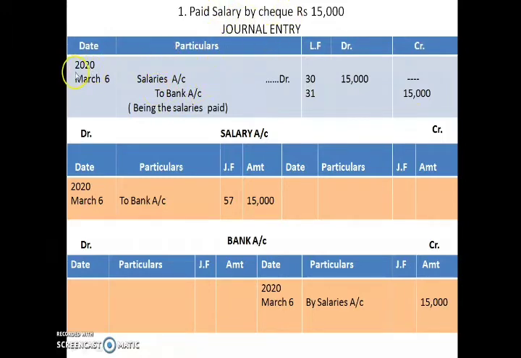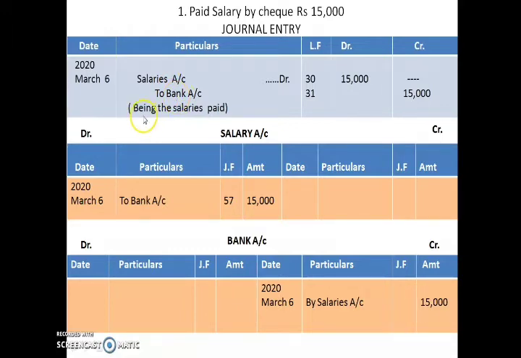The date is 2020 March 6, it is given in the question, and the transaction is paid salary by check rupees 15,000. So my journal entry goes this way: salaries account debited to bank account. Why bank account? Because the company is paying the salary and that is through check. So the bank amount will decrease. If an asset decreases, what are you supposed to do? Credit it. So with that rule of debit and credit, I have posted this journal entry.